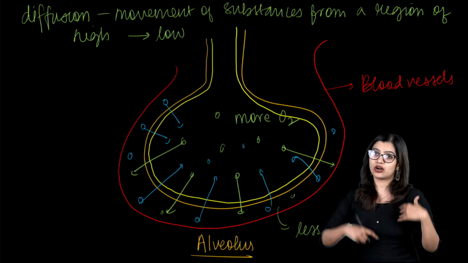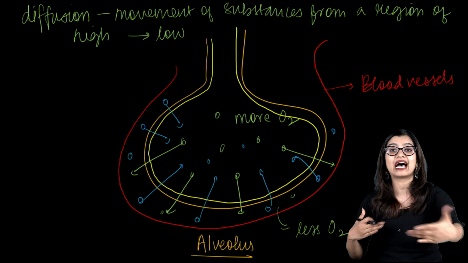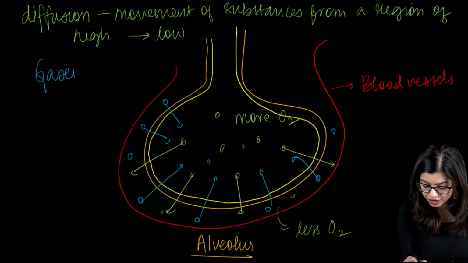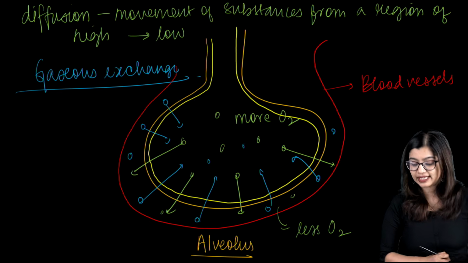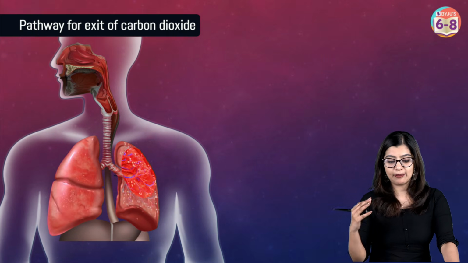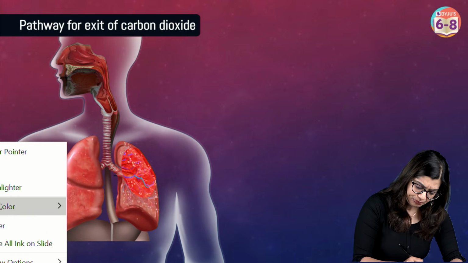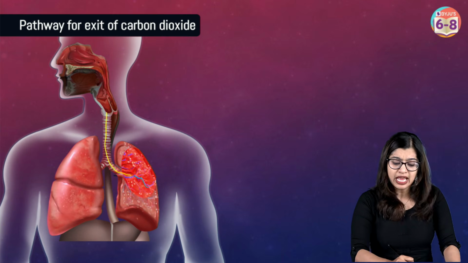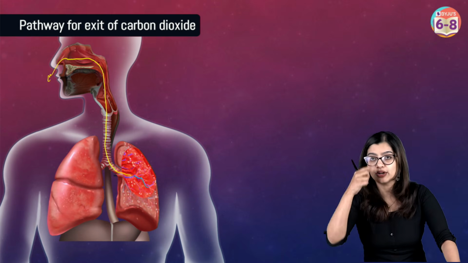Now, it is not that oxygen will go first, then carbon dioxide. This movement is happening simultaneously, which is why we call this gaseous exchange. So we see that gaseous exchange takes place at the alveoli. And once the carbon dioxide has entered from the alveoli, it will go to the bronchioles, then the bronchi, trachea, larynx, pharynx, nasal passage, and out through the nostrils.